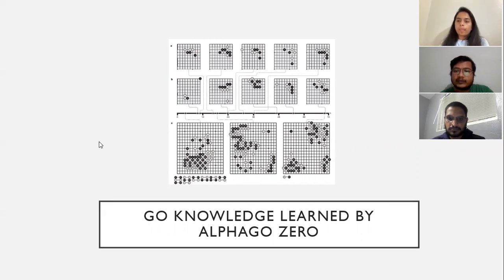AlphaGo Zero rapidly progressed from entirely random moves towards a sophisticated understanding of Go concepts, including fuseki, tesuji, life and death, ko, yose, capture races, sente, shape, influence, and territory. All discovered from first principles. Surprisingly, shicho, which may span the whole board, was one of the first elements, yet Go knowledge learned by humans was only understood by AlphaGo Zero much later in training.